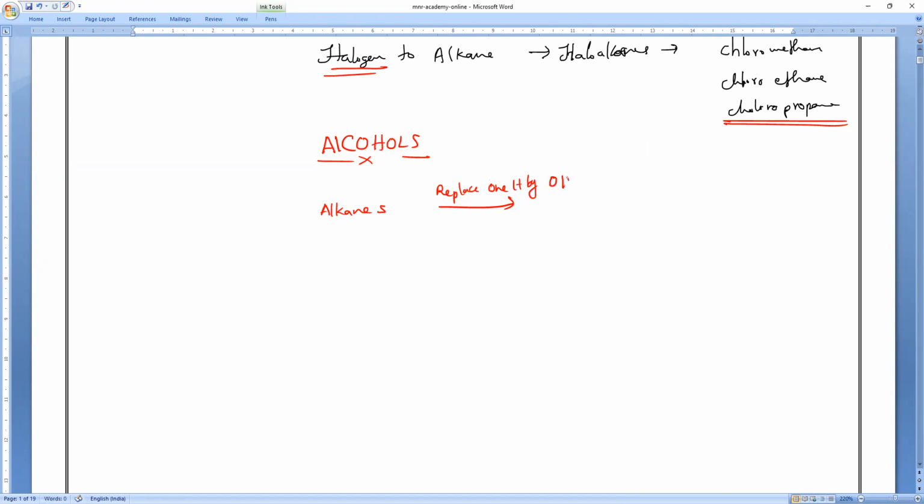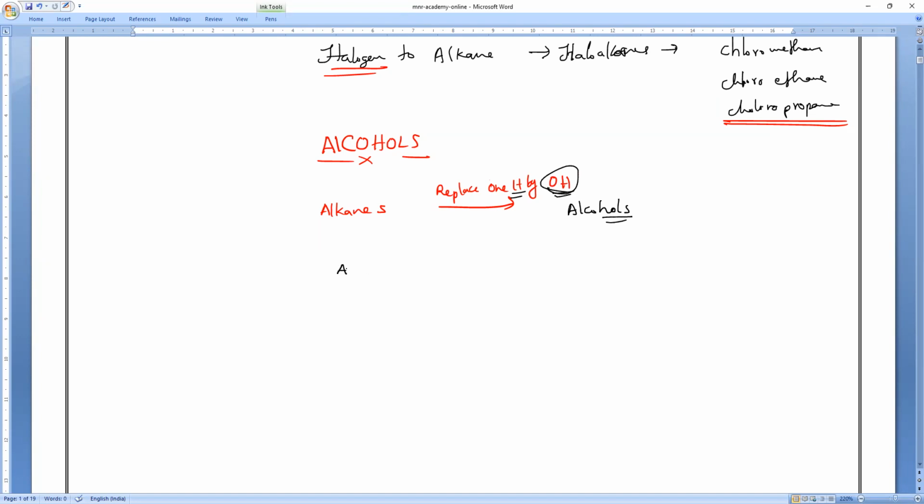Now you have to replace it with OH. If you replace one hydrogen from an alkane with OH, that is what we call alcohols. That's all it is. Are you clear, everyone? One hydrogen is replaced with OH, and that is what we call alcohol.